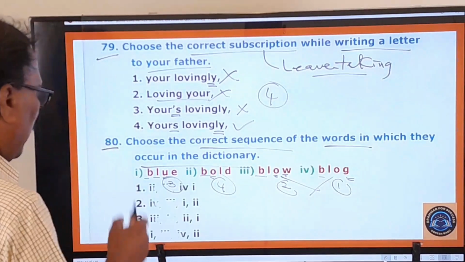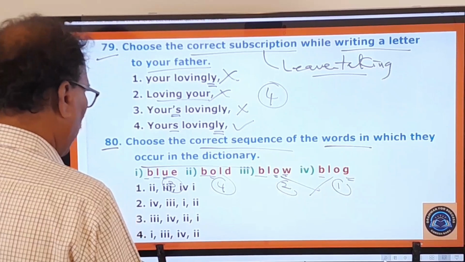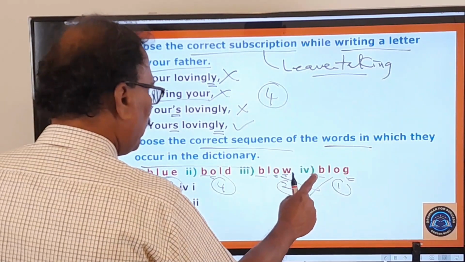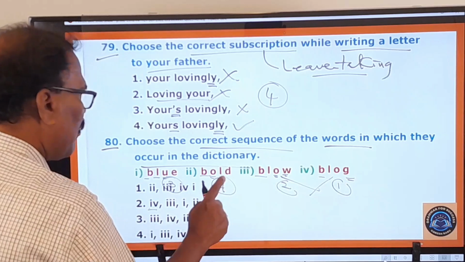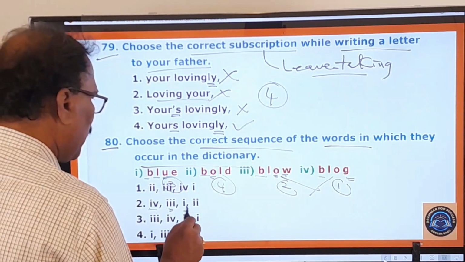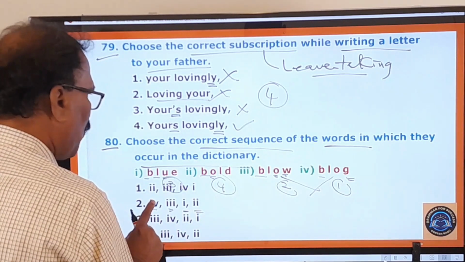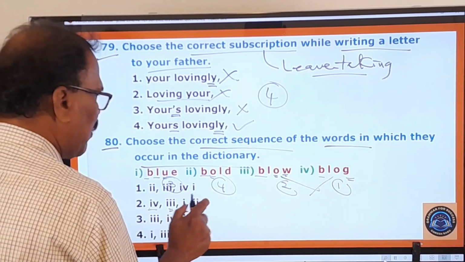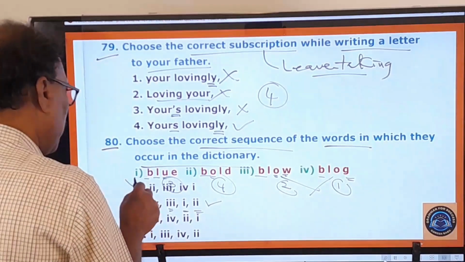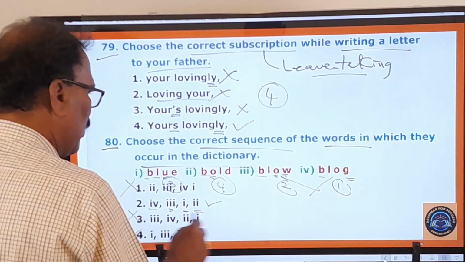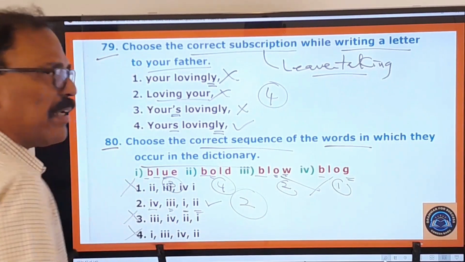And here you pay attention. This fourth one is the first one. Third one, first one, second one. So fourth one, third one, first one, second one. So the second one is your answer, and first one, third one, fourth one are wrong. Only the second one is the right answer.